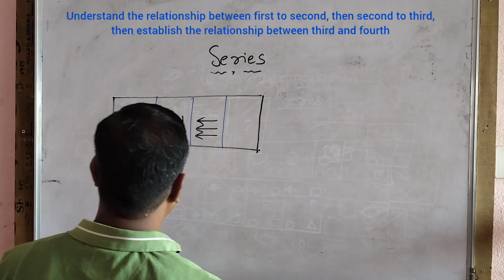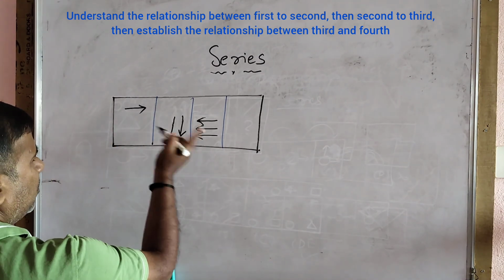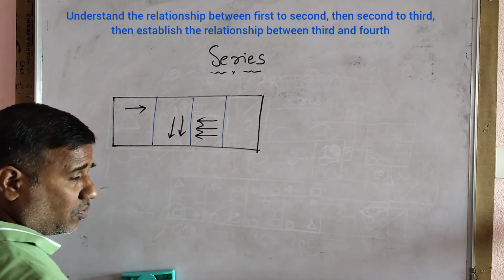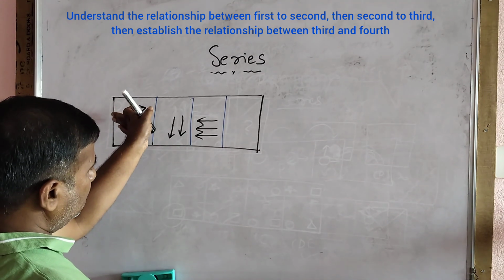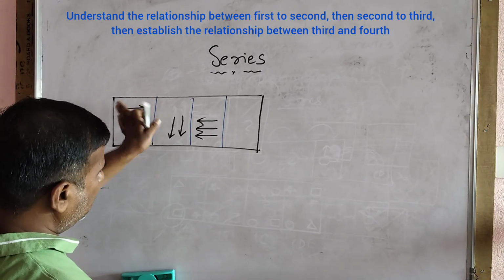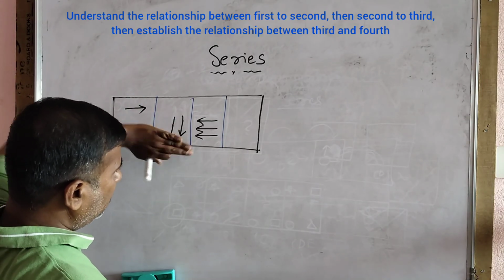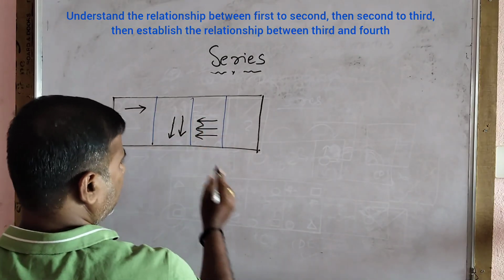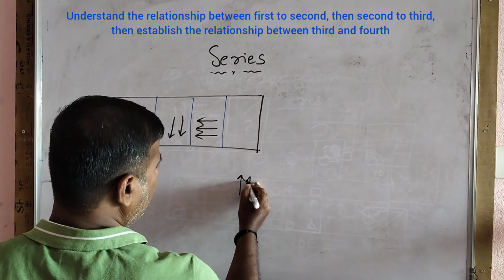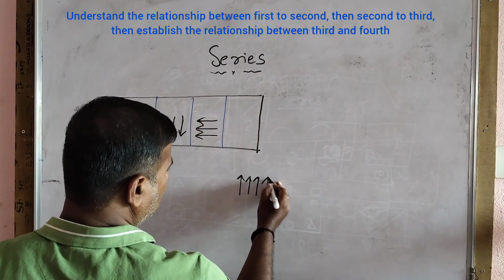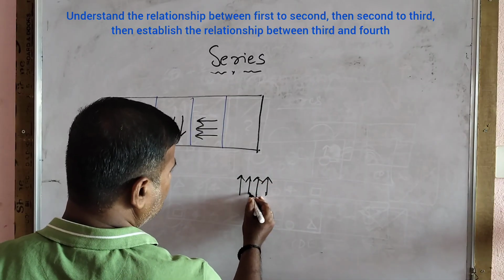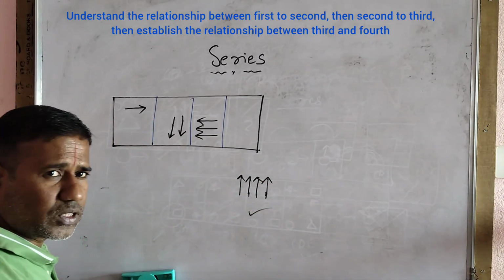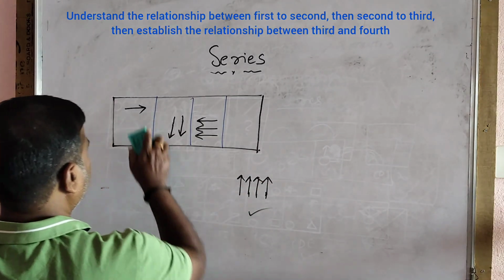Okay. Now you see what is happening from first figure to second figure, second figure to third figure. There is one arrow, it rotated in clockwise direction, one arrow became two arrows, it rotated in clockwise direction, three arrows. So definitely it has to rotate in clockwise direction. You are expecting four arrows. So this is the correct answer. Next.